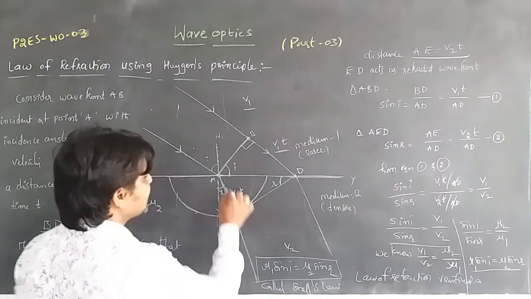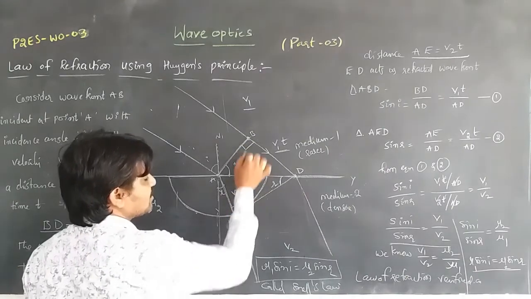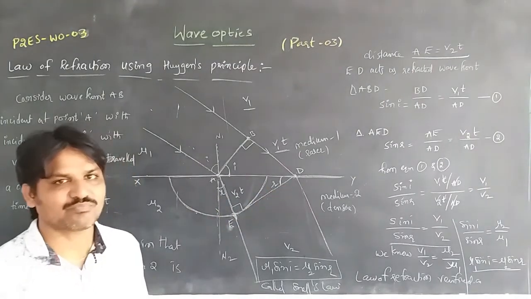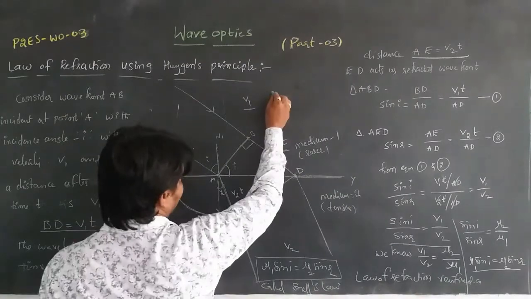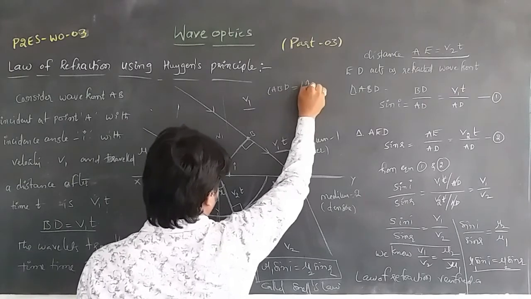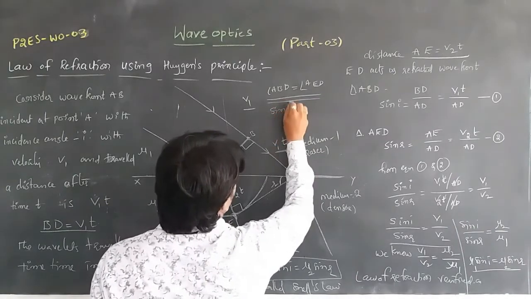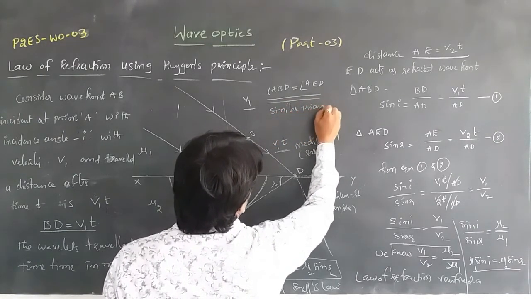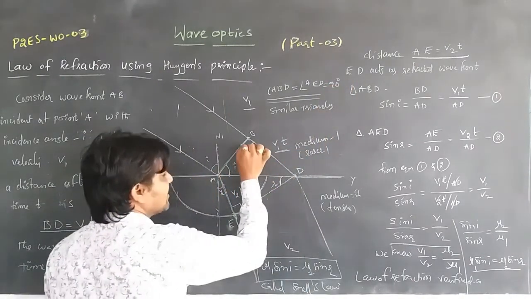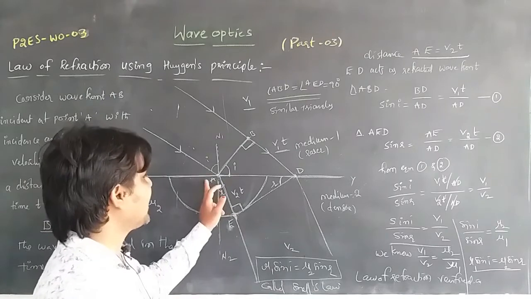Here the angle at B and the angle at E are equal, both being right angles, 90 degrees. So we can say that triangles ABD and AED are similar triangles. Because of this, we take triangle ABD and triangle AED.